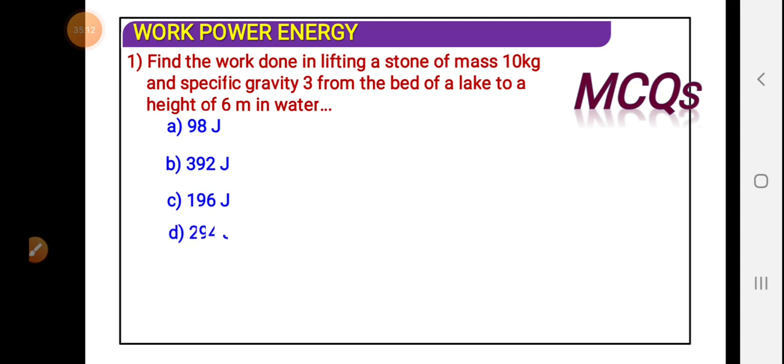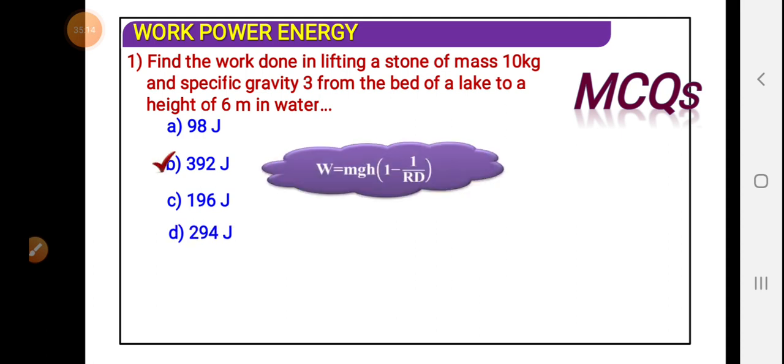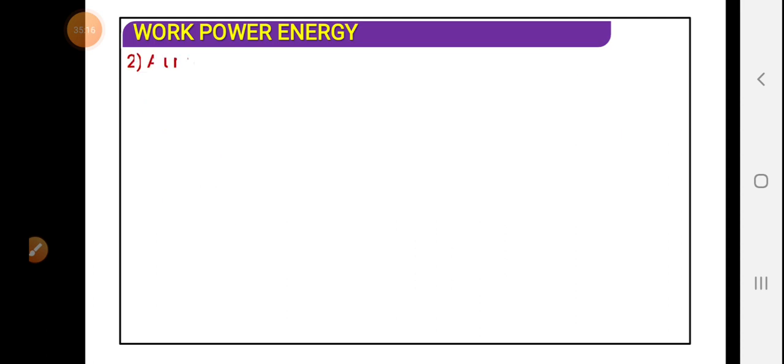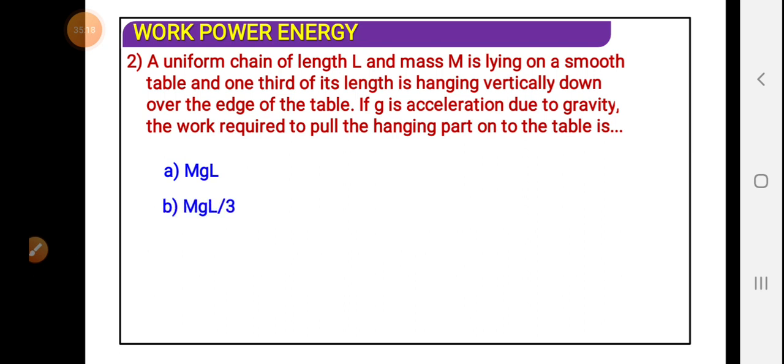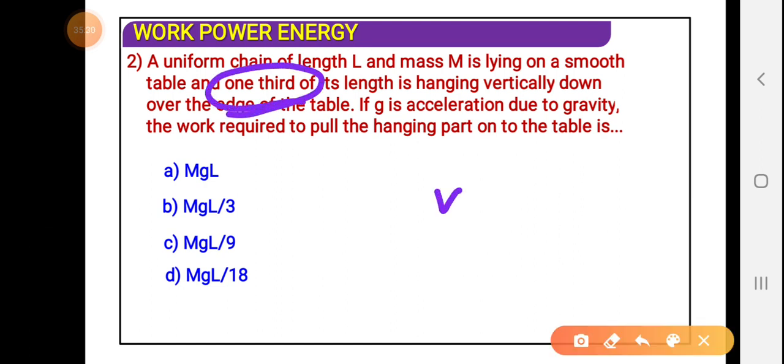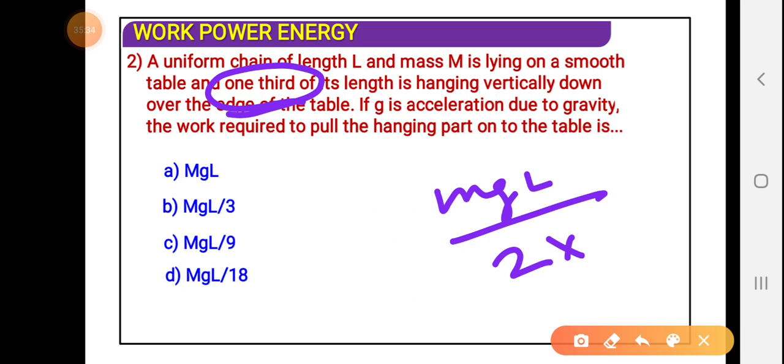Now there are a number of cases, a number of sums over there. Now if it is the 1/3 part hanging, how much work will be done? All the expression will remain the same, so in place of 2n square, it should be 3 square. So the expression will be option 2, that is mgl by 18.